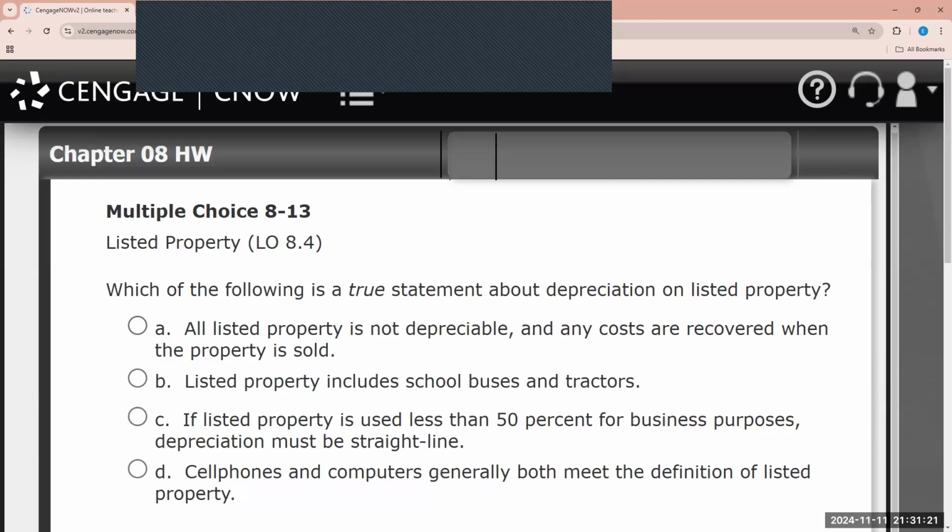This one asks us about listed property, and it states, which of the following is a true statement about depreciation on listed property? So as it relates to listed property, Congress felt like some people were using the favorable tax incentives of the accelerated cost recovery system and the limited expensing election to claim depreciation deductions on assets that are also used for personal purposes. And we know Uncle Sam don't play that.